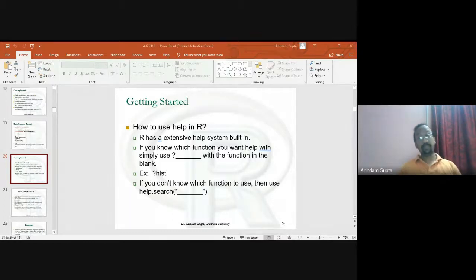A good thing about the R documentation, the R help file, is that there are examples of functions showing how you write the function and how to get the result. Suppose we pick one of these. Suppose we generate some data. How to generate it we will discuss later.